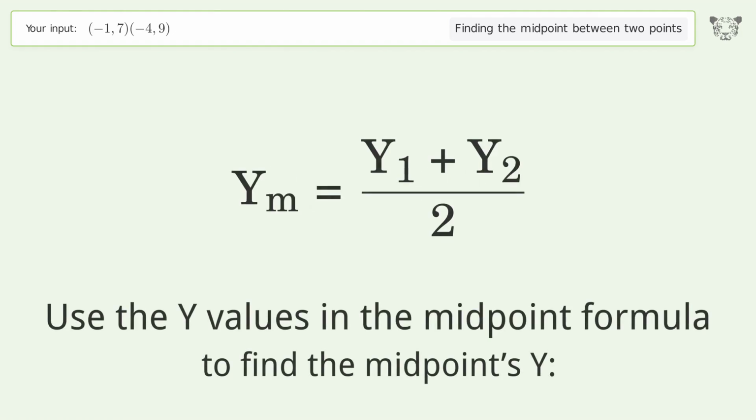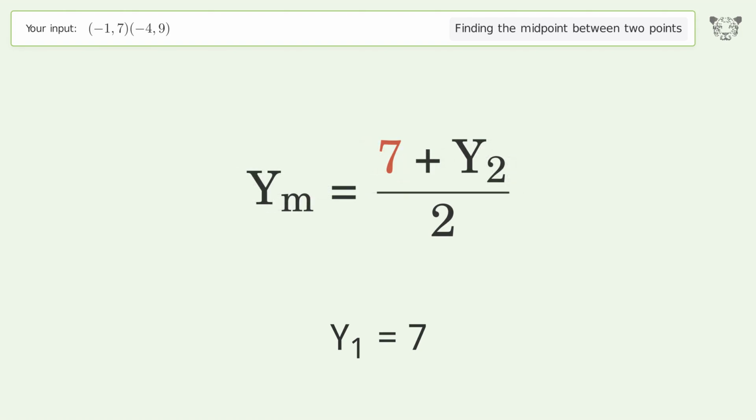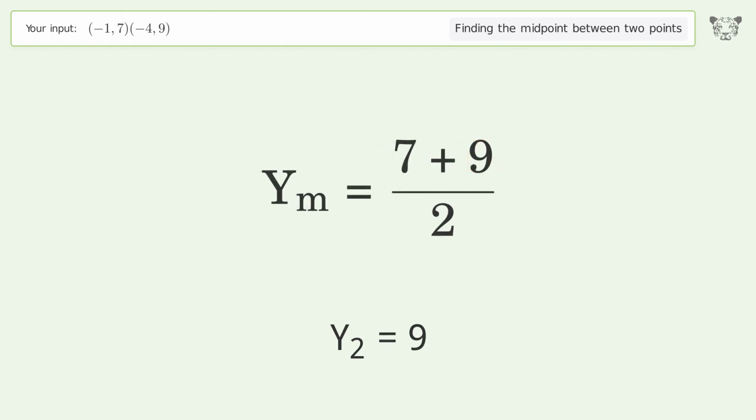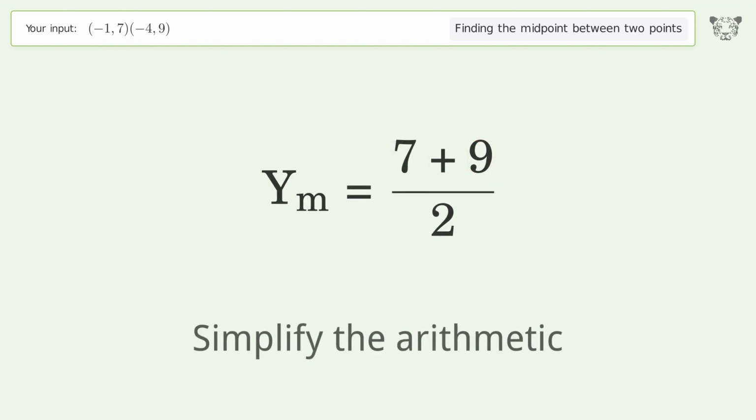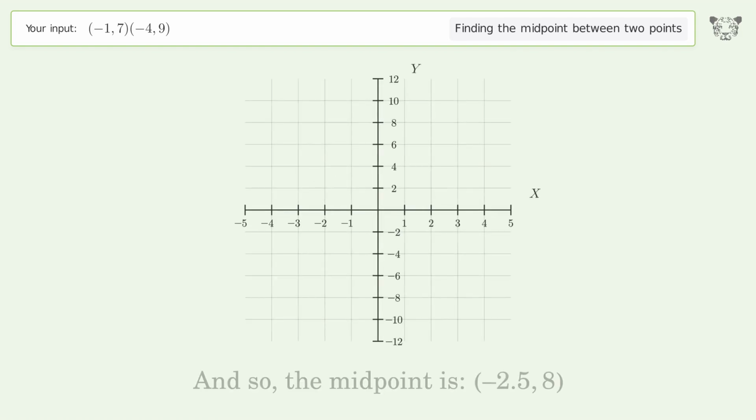Use the y values in the midpoint formula to find the midpoint's y. y1 equals 7. y2 equals 9. Simplify the arithmetic. And so, the midpoint is -2.58.